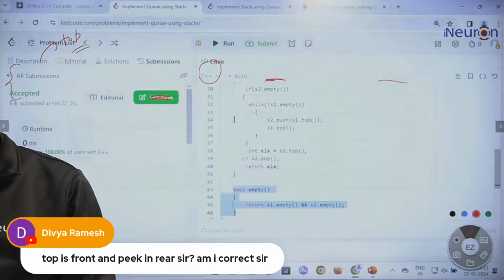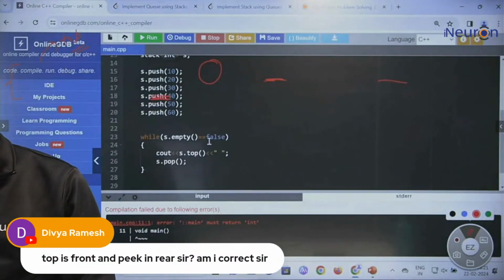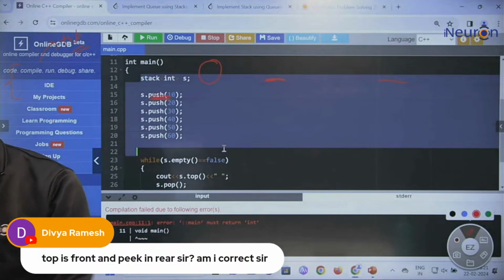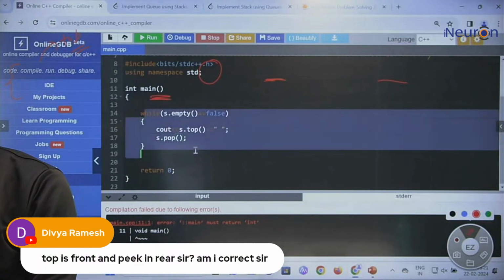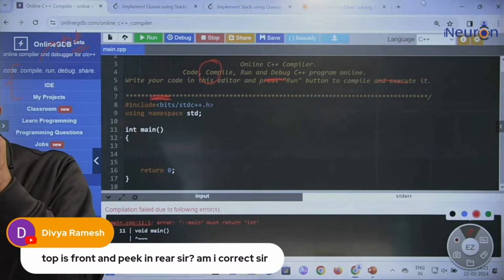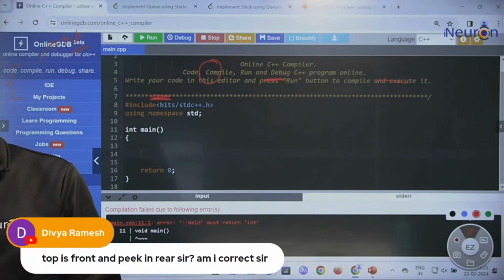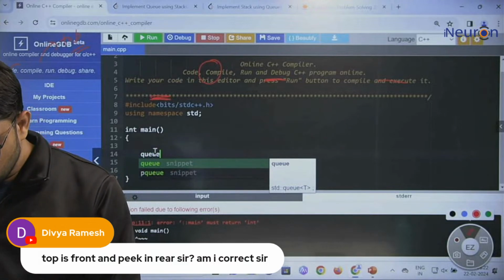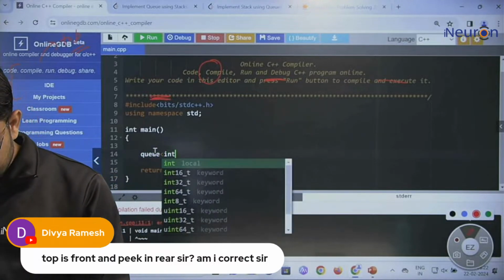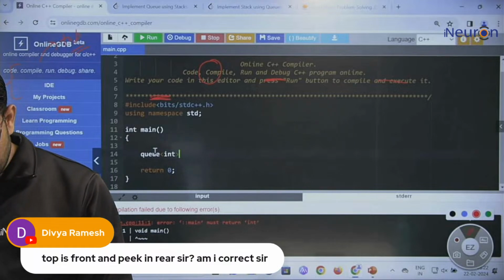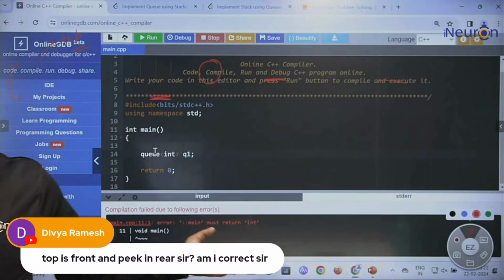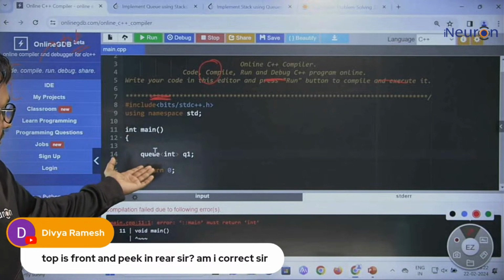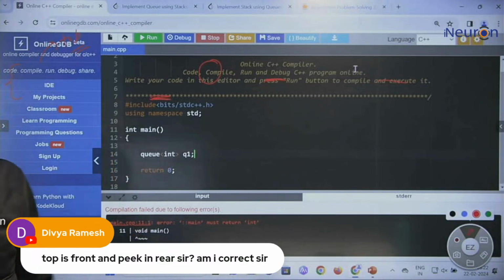So I'm going to the editor, the compiler, and let me make some space. Let's try to implement the various functions. Please keep telling me what the output should be. I'm declaring a queue. You know how to declare it, right? The keyword queue, its data type, what type of elements you are going to store, and the name of the queue, Q1. That's it, the queue is created.